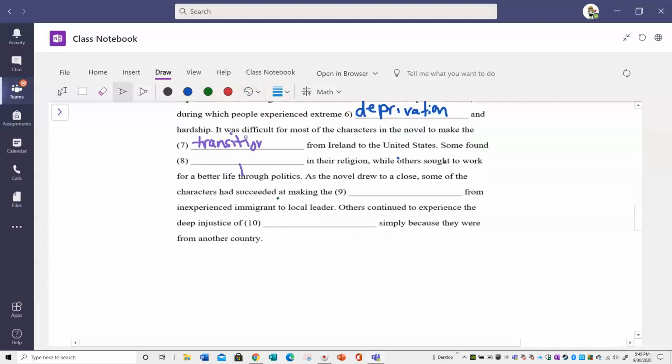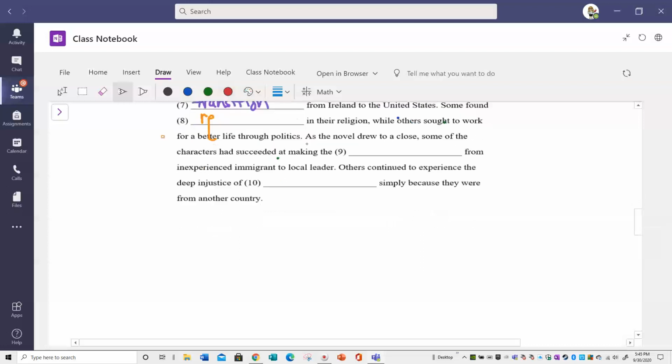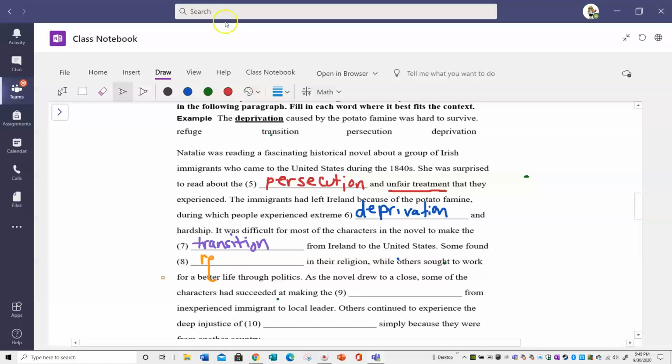That just moved on me. I don't know why that's moving. Kind of erase that. Okay. Some found blank in their religion, while others sought to work for a better life through politics. Refuge. So they took comfort in their... I'm trying to pull that down a little bit. Now you could also type this in.